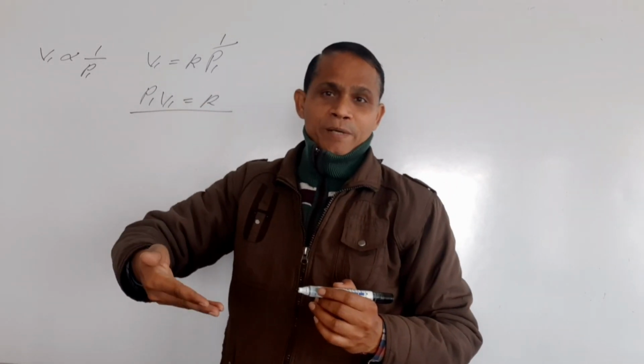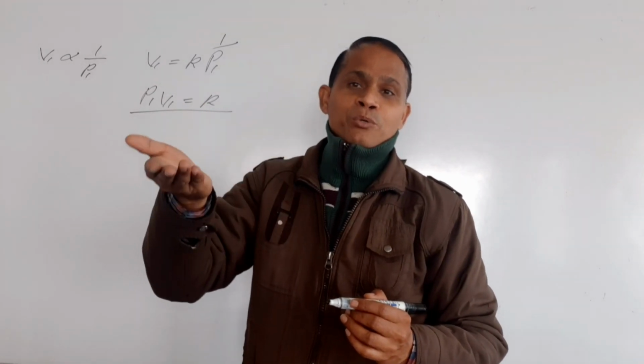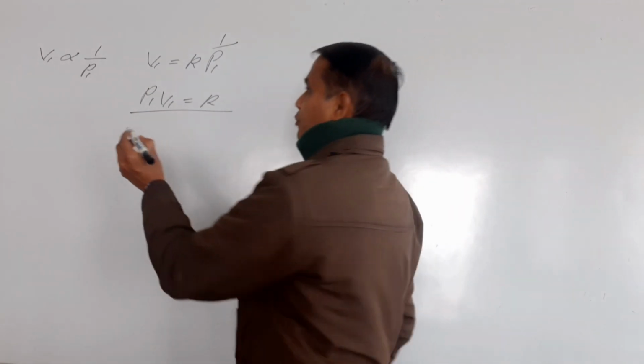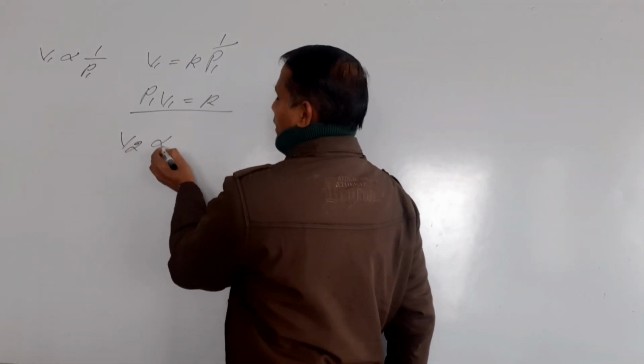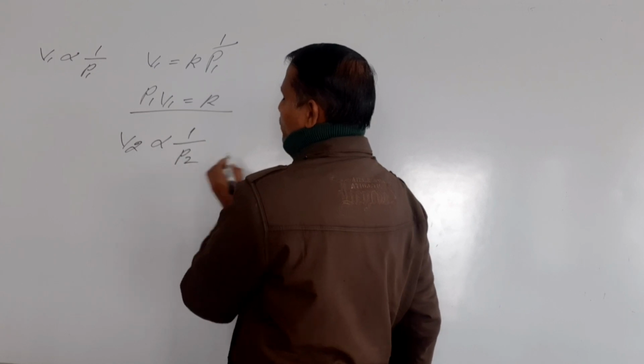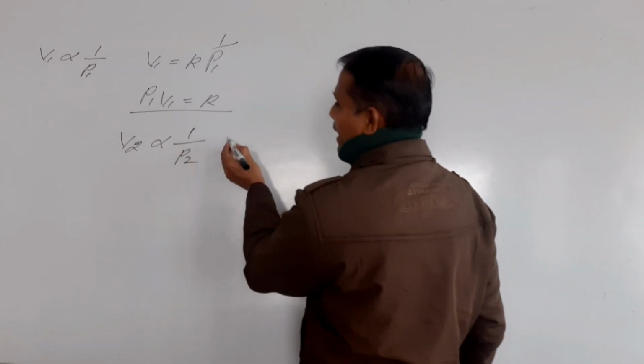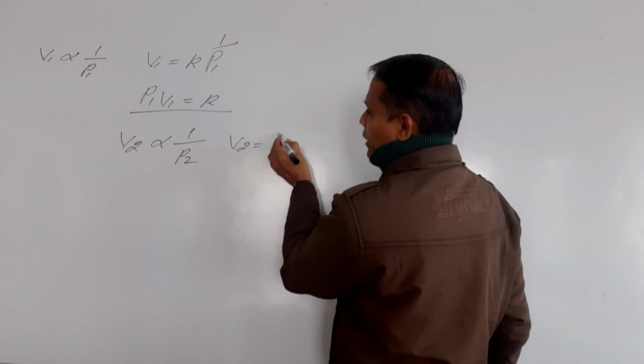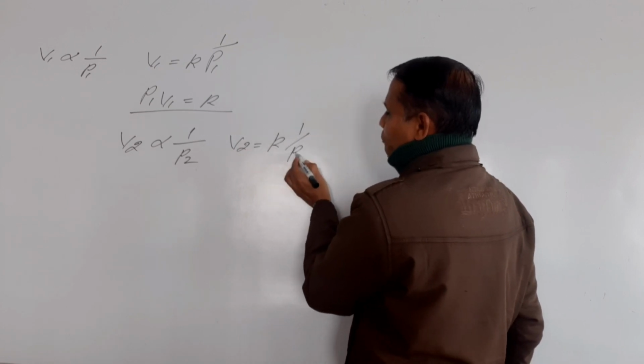Again, if I increase the pressure, then the volume will become V2 and the relation will be V2 inversely proportional to P2, the new pressure. So again you will have V2 is equal to K times 1 upon P2.